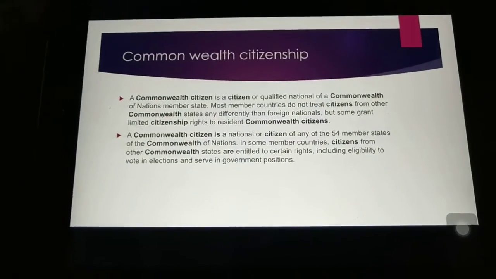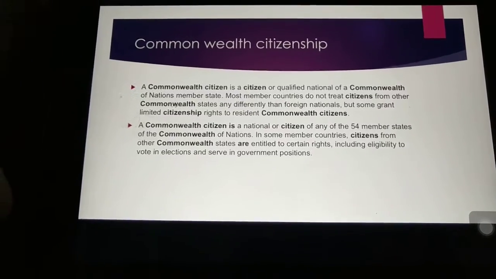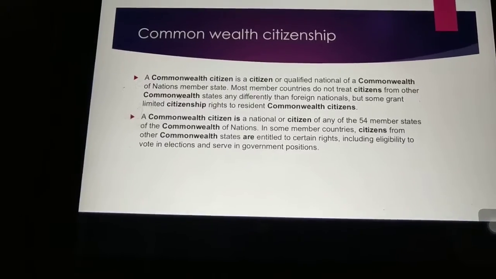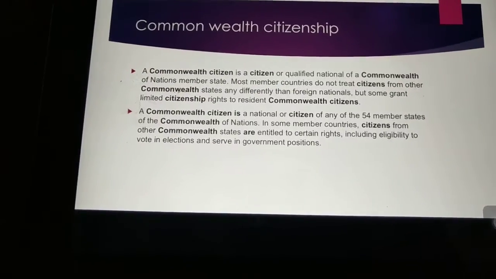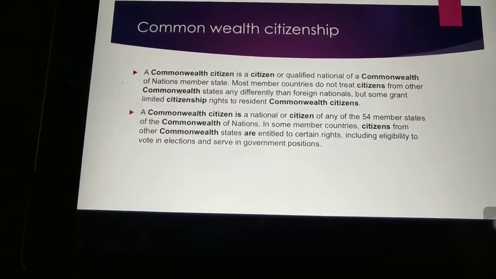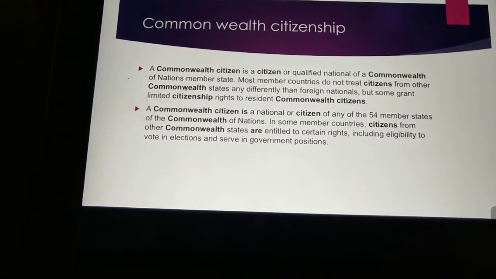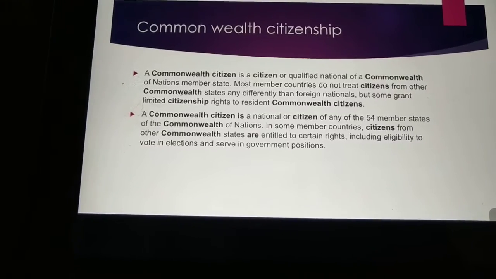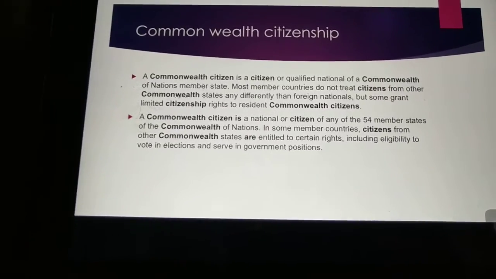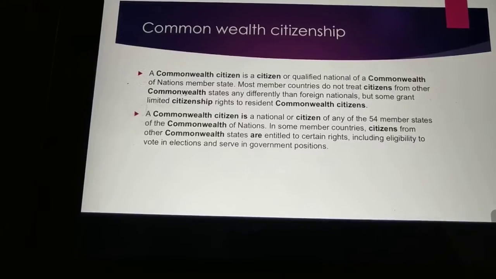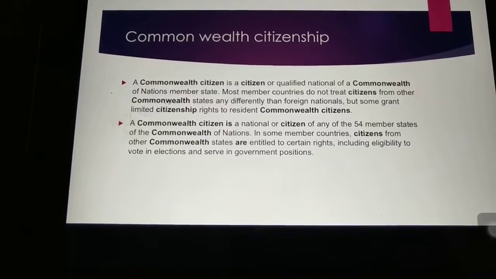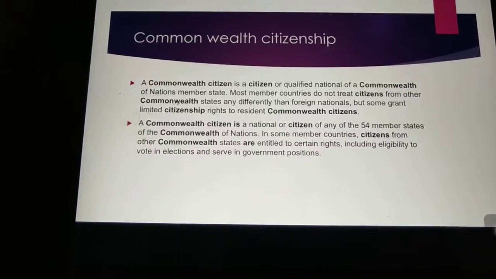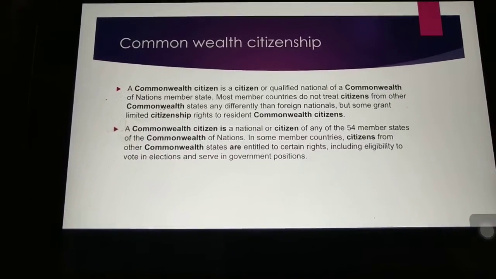First, Commonwealth citizen. Commonwealth citizen means a citizen from a Commonwealth nation or the members of the state. Most of the countries do not treat the citizens from the Commonwealth states differently from foreign nations. But some countries give residency to Commonwealth citizens, and they treat a Commonwealth citizen as a citizen of any of the 54 member states of the Commonwealth.